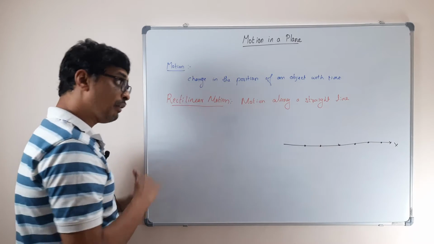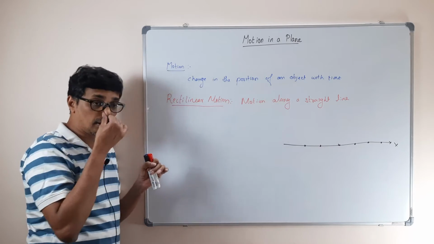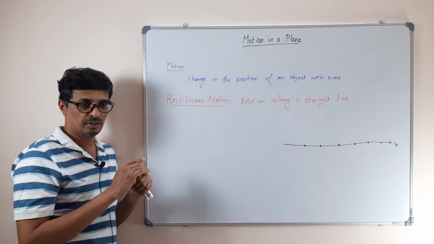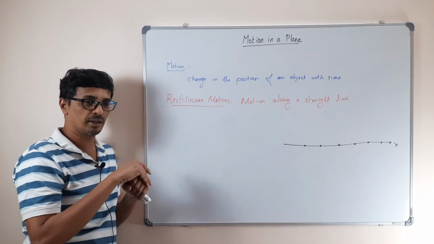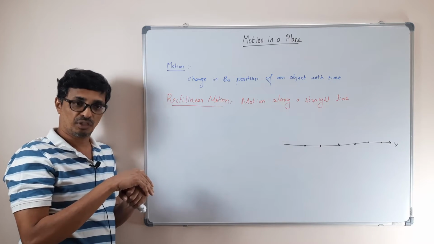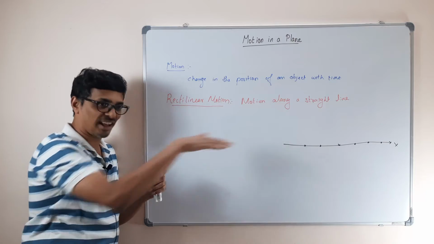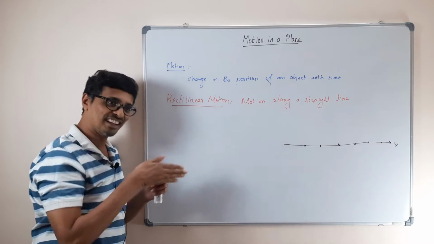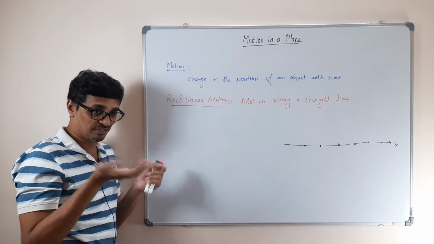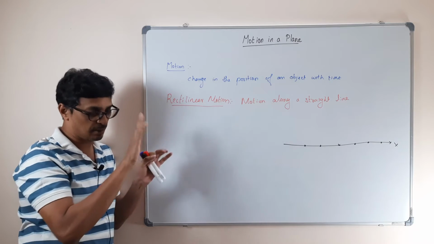Now I could ask you, if every object is moving on a straight line, will one dimension be sufficient? No, because they are not going to move in the same direction. They are all moving on a straight line, but they can have different directions. Let us come to that later on.